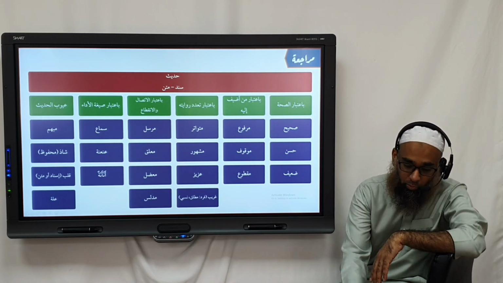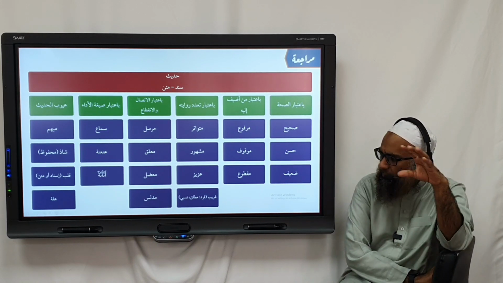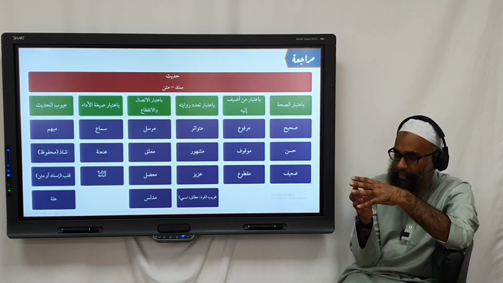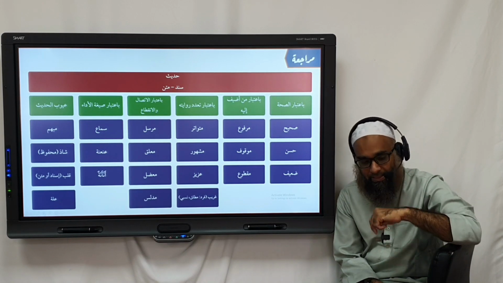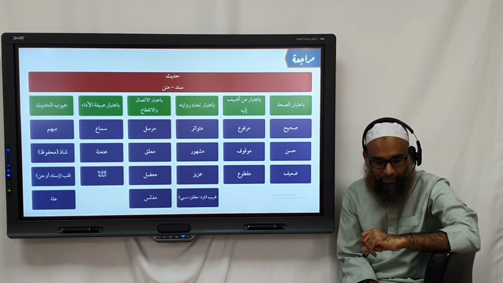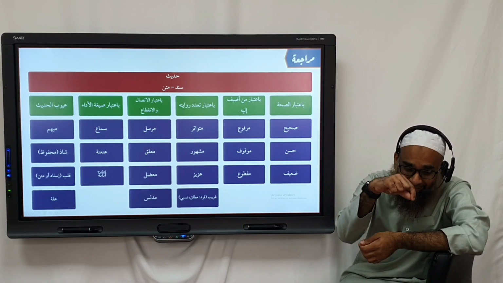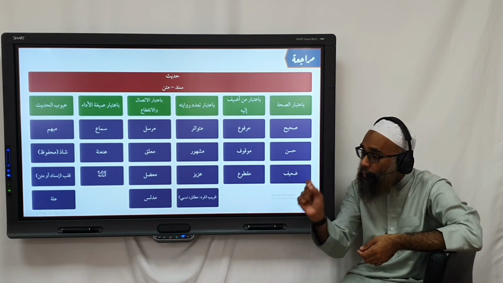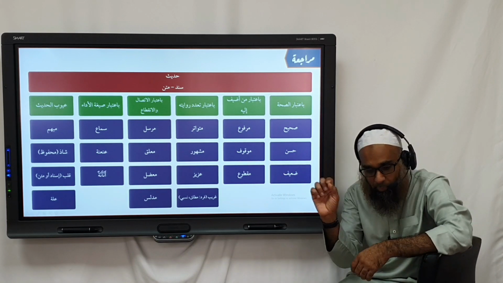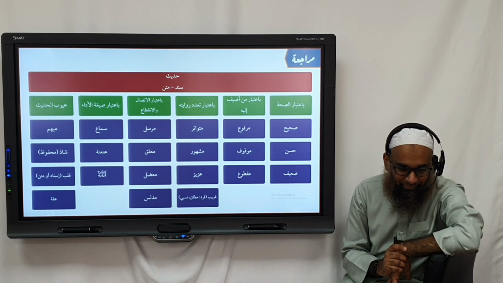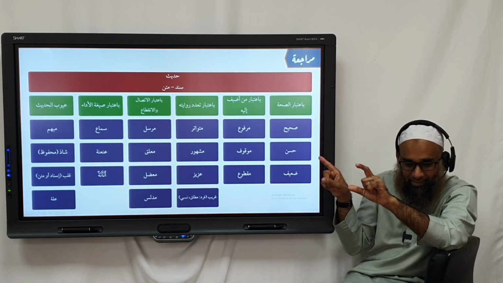Even with mubham, where is the mubham? I wanted to keep it very simple for you, but as an end of class note, we have a mubham narrator. If the mubham is a narrator, then that will put a question mark on the hadith. What if the mubham is within the sanad? What if the mubham is within the matan itself? That anna rajulan sa'ala an-nabi sallallahu alayhi wa sallam. Abu Hurairah said, a man asked Rasulullah sallallahu alayhi wa sallam. Does this mubham cause a problem? This one will cause a problem because this is within the sanad.